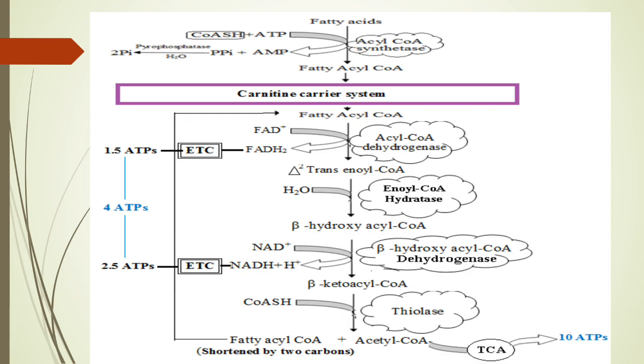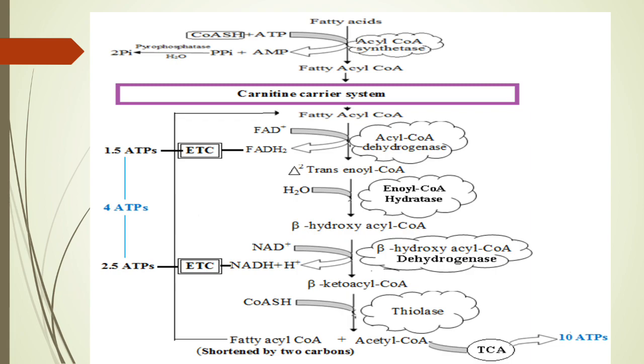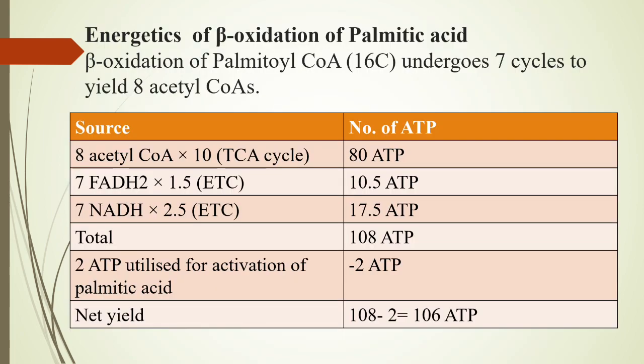And then this beta ketoacyl CoA will form acetyl CoA, that is the 2 carbon atoms of the fatty acid, and fatty acyl CoA, which is 2 carbon atoms less. So remember, the last 2-carbon unit formed is acetyl CoA, whereas the first one formed is acyl CoA. Acyl CoA is the full fatty acid, whereas the new acyl CoA is less by 2 carbons. So 10 ATPs are formed. These are the energetics of beta oxidation of palmitic acid.